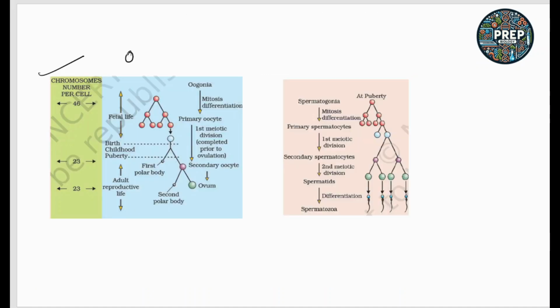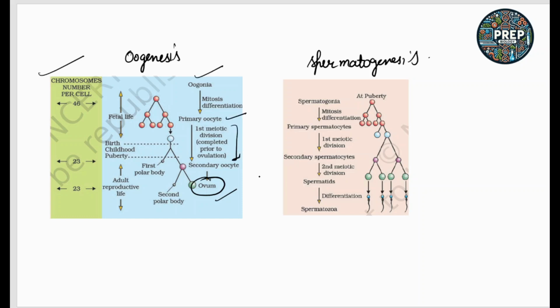This is the oogenesis process and this is the spermatogenesis process. In oogenesis, we know that at the end the ovum is produced from the oogonia. The primary oocyte is formed, and the first meiotic division takes place. They form the first polar body and the secondary oocyte. The secondary oocyte further divides and forms the ovum and the second polar body. The chromosomal number of each part is important.